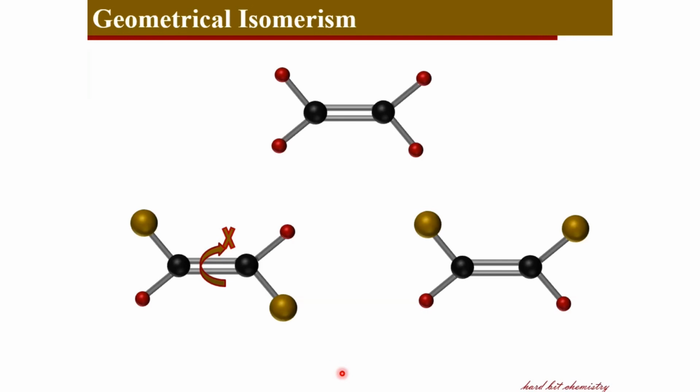So this constitutes a kind of configurational isomerism called geometrical isomerism. And the first structure where the similar groups are arranged on the opposite sides of the double bond is called the trans isomer, and the second structure where the similar groups are placed on the same side of the double bond is called the cis isomer.